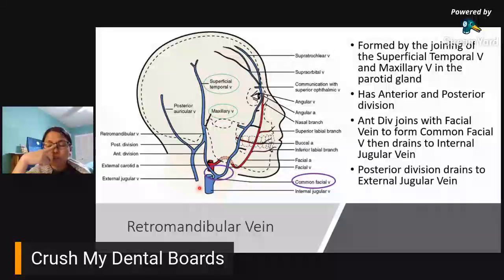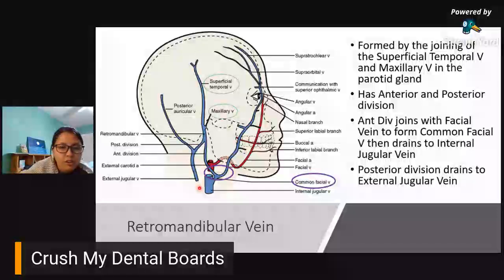The anterior component would connect with your facial vein to form your common facial vein, and then your posterior component would just drain straight to your external jugular vein.